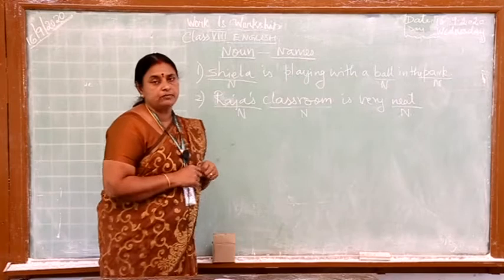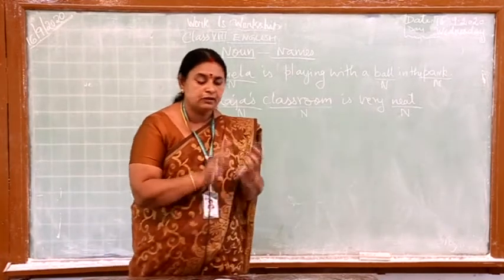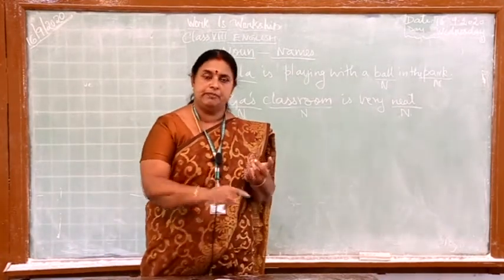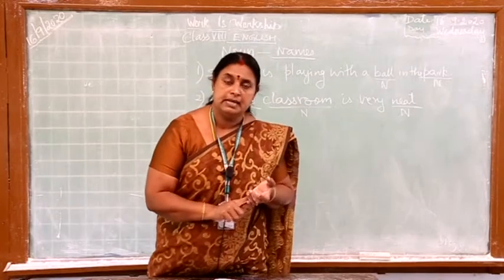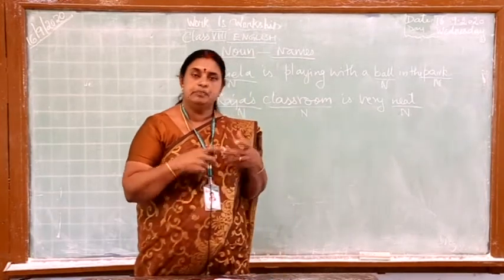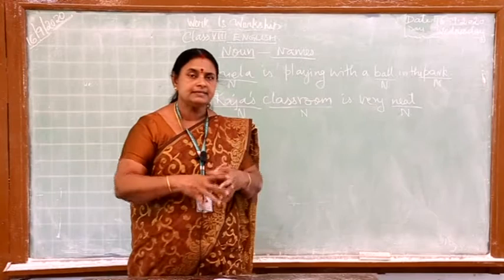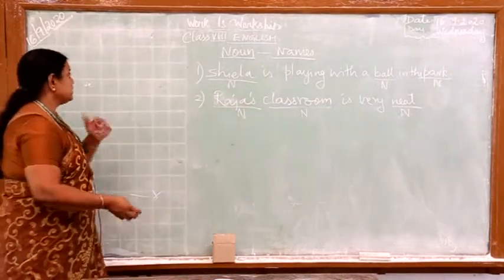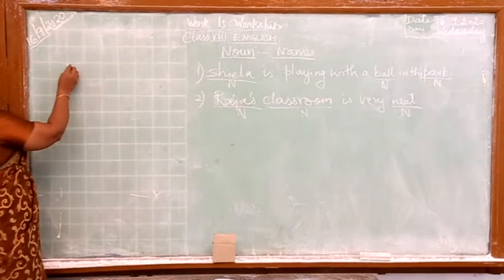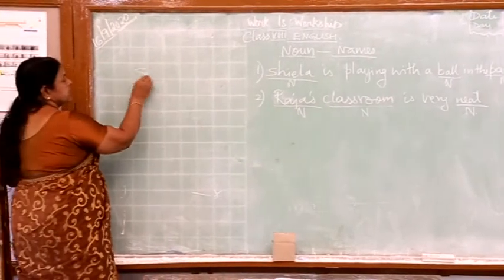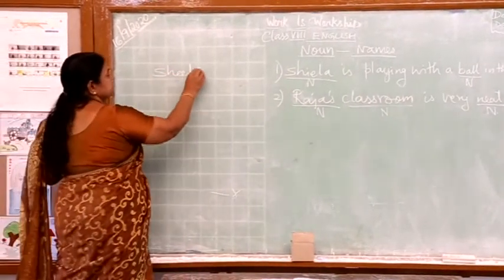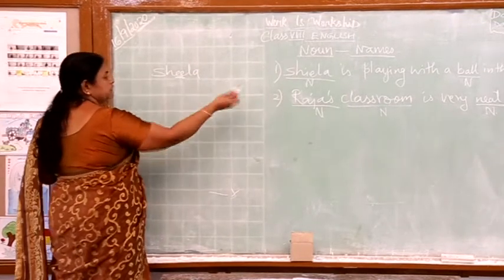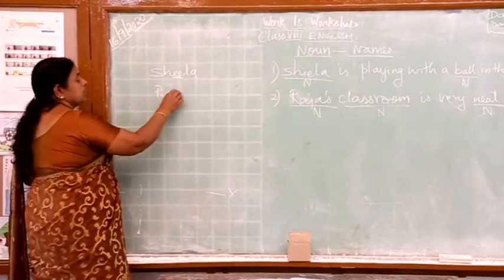Now next, like I told you, the name of a person, name of a place, name of an animal, it can be the name of a thing or it can be an idea also. These things again can be categorized. We can take Sheila, or Raja.